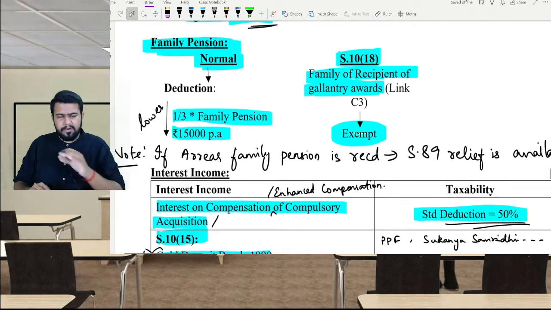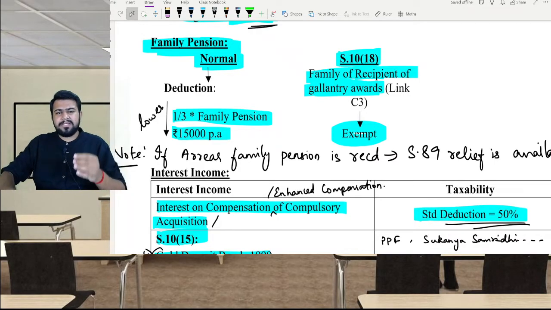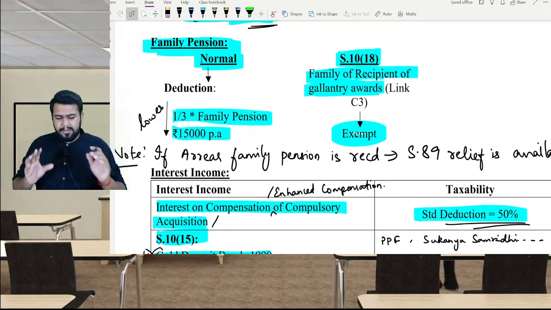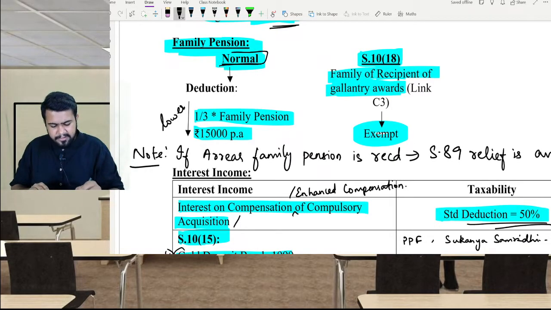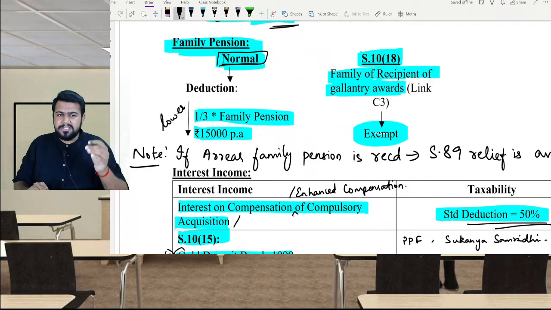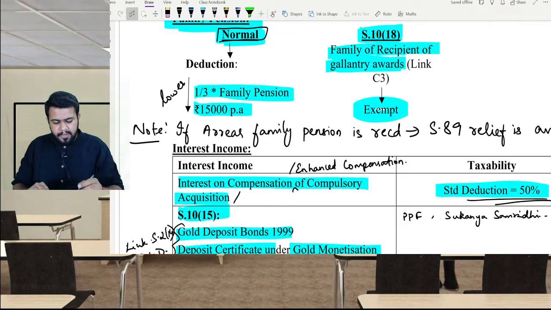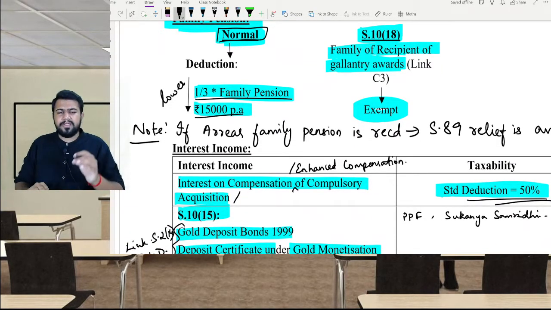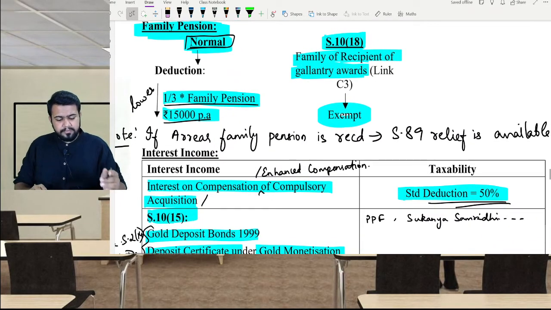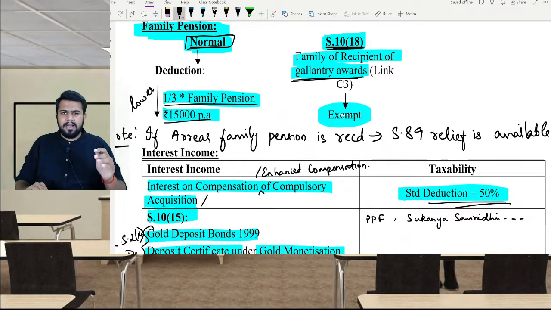Now let's talk about family pension. What is family pension? The pension received by the family members of the employee is called family pension. Generally, family pension is fully taxable. However, there is a deduction allowed for family pension. The deduction is one third of family pension or 15,000 rupees per annum, whichever is lower. So that is the family pension. However, we discussed in the exemption chapter under section 10 clause 18 that if there is a receipt of gallantry awards and their family is receiving family pension, then it is exempt. So you should link that point also.